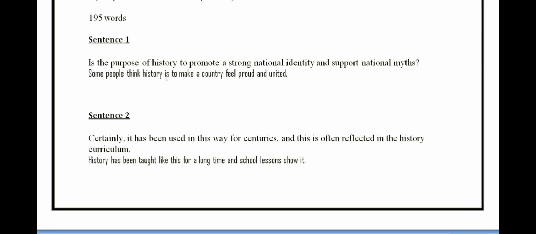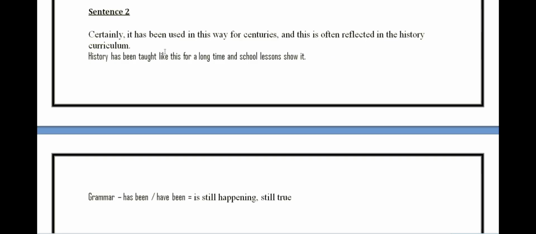So whenever you listen about the history of any country or your country, you should feel proud and you should feel united, connected to the great legends of history. Fine. First sentence is done, I mean. Now, the second sentence. Certainly, it has been used in this way for centuries and this is often reflected in the history curriculum. Okay, history has been taught like this for a long time and school lessons show it.